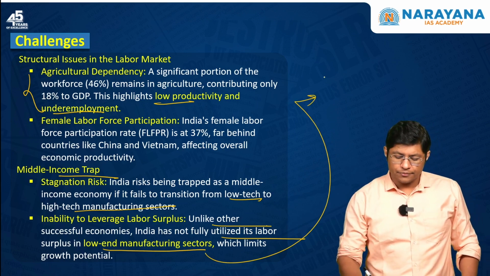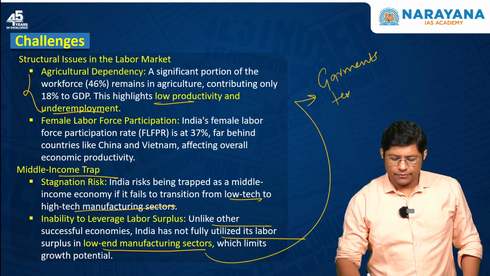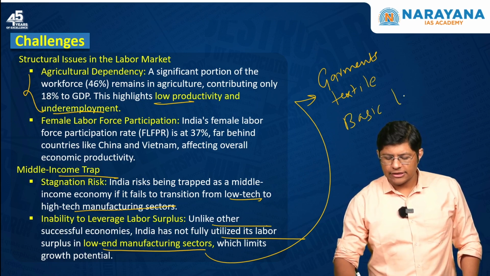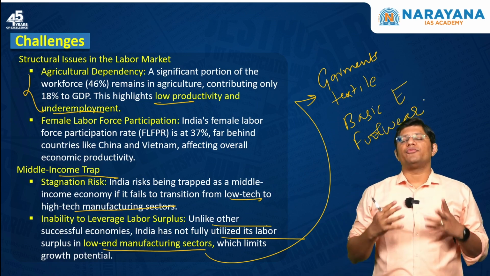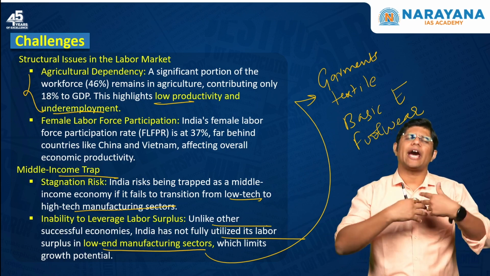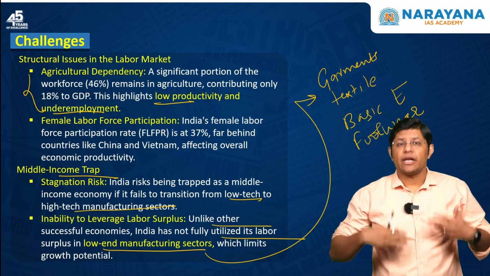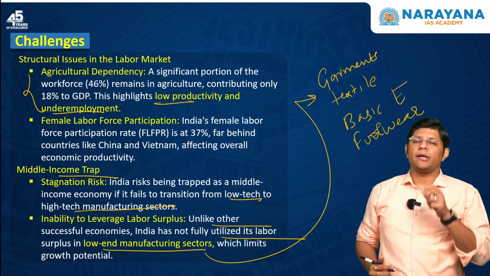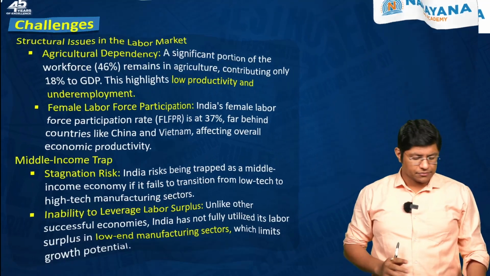For example, garments, textile, basic electronics, and footwear. These industries have the potential to employ a large number of people. Unfortunately, we have not been able to leverage these low-end manufacturing sectors. This is the third challenge.